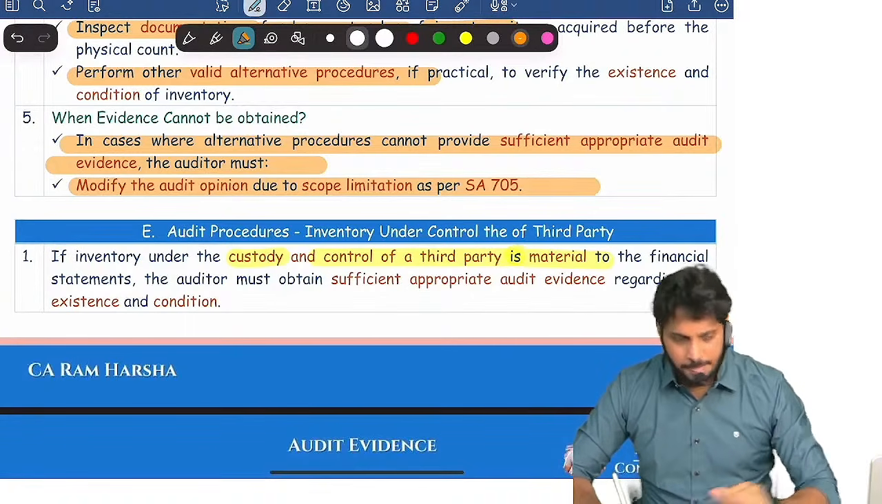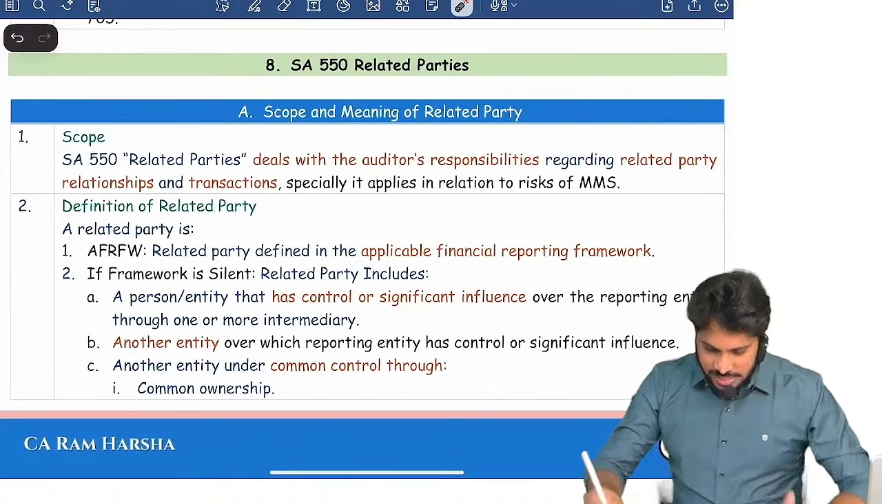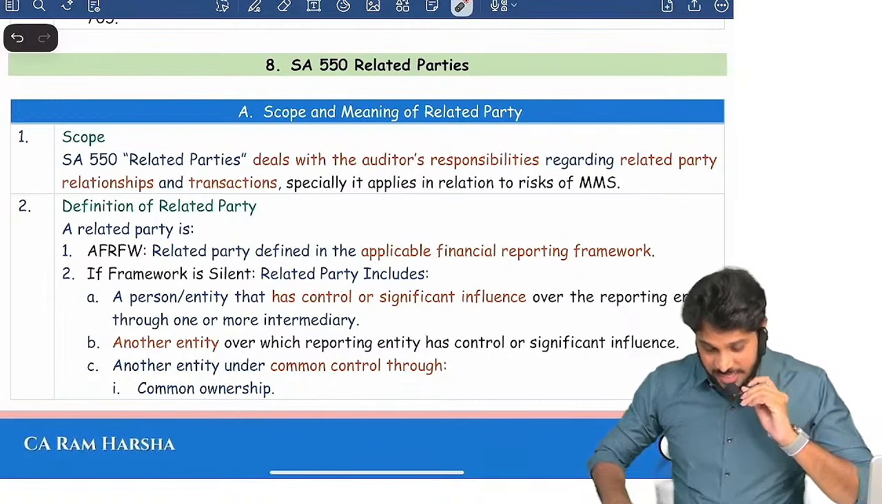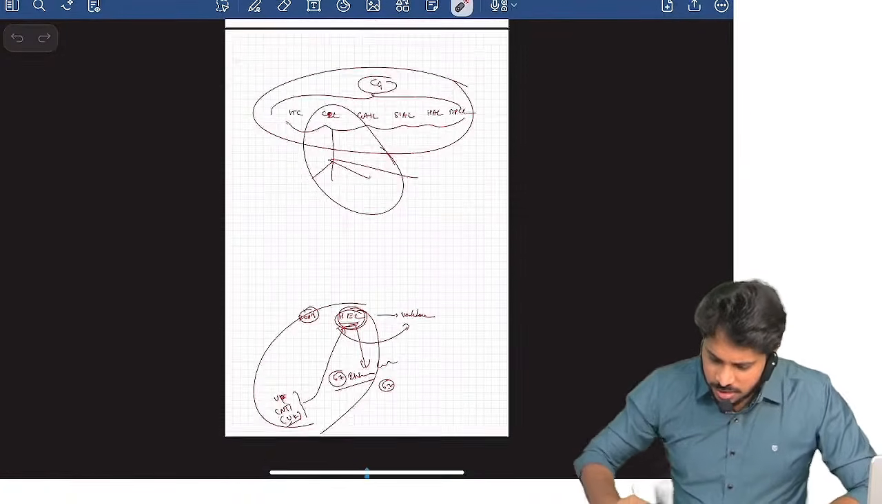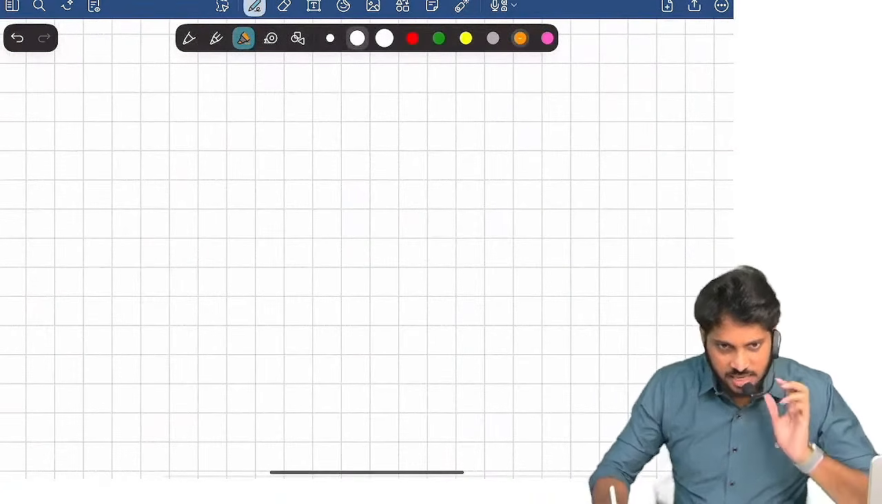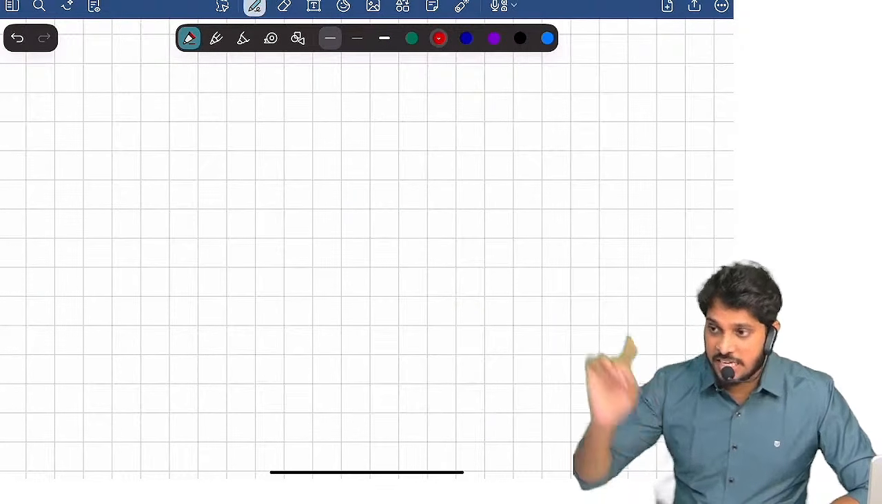That's it. Yeah, clear? So now let us do a quick revision of the 550 standard, which is related parties. Okay. See, related parties, you have an accounting standard already. What accounting standard is dealing with related party? Related party disclosures.